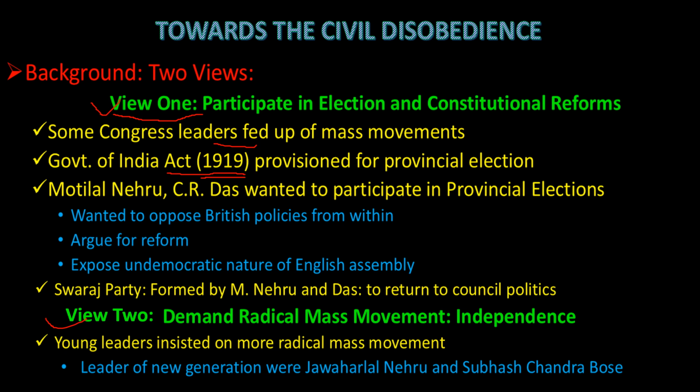So these senior leaders of the Congress wanted to participate in the provincial elections. So who were those powerful people? Especially Motilal Nehru, father of Jawaharlal Nehru, and Chittaranjan Das, other senior Congress leaders. They wanted to participate in the provincial elections, and they had their own agenda. Why did they want to participate? They had a clear-cut answer. They said that there were three main reasons for which Motilal Nehru and Chittaranjan Das wanted to participate. Again, please take care. I am not talking about Jawaharlal Nehru. We are talking about the father of Jawaharlal Nehru, Motilal Nehru.